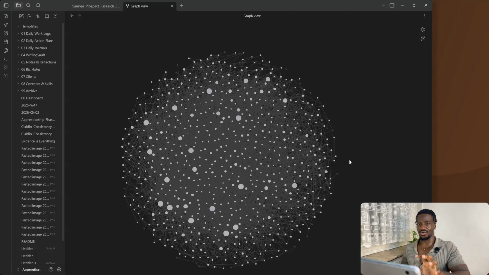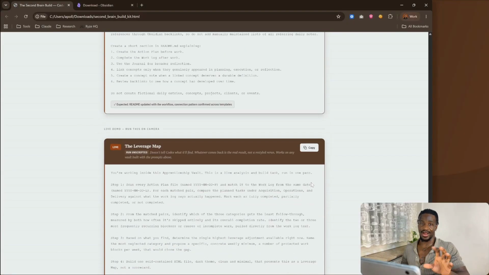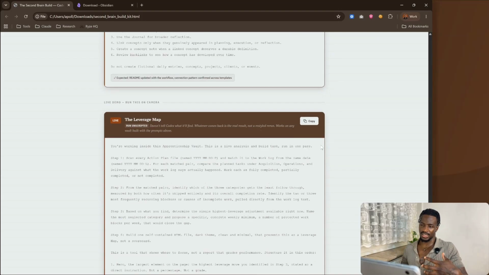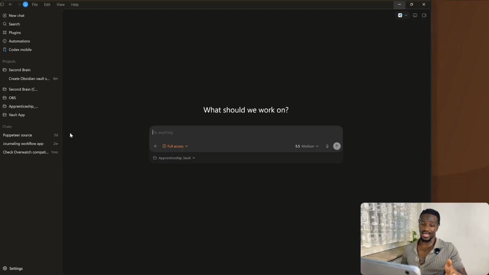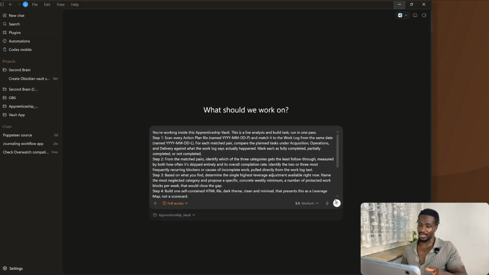And what I want to do now is show you one of the benefits of having the second brain by pointing Codex at it and having it show me the areas for improvement that I can work on. So I'm going to come back here and grab the last prompt. This is the prompt for a leverage map. Essentially, I want Codex to look at my second brain and show me where I could get the most leverage out of changing things in my day-to-day. So I'm going to copy this prompt, and back in Codex, I'm coming into the project where I stored my own working second brain. I'm going to paste that prompt and let it do its thing.